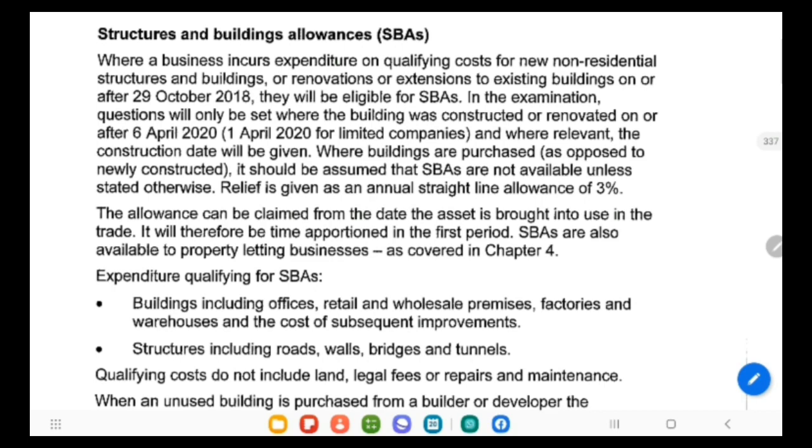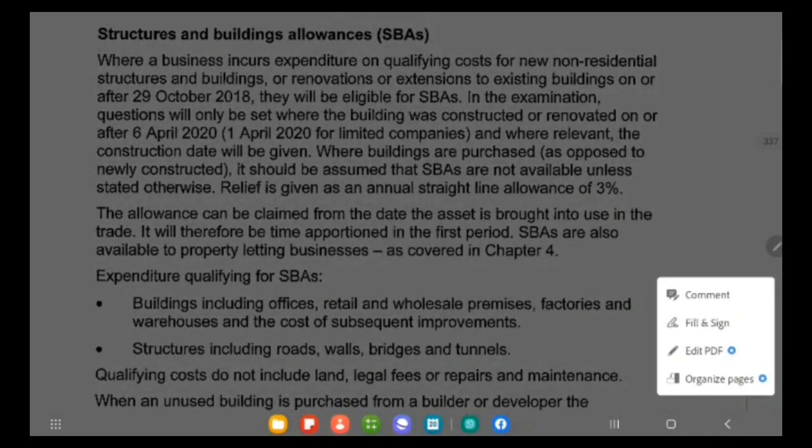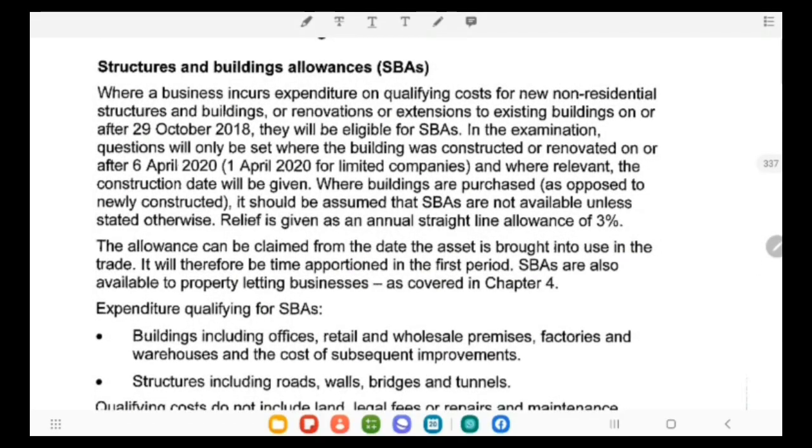Now the structure building allowance: where a business incurs expenditure on qualifying cost for a new residential or non-residential structure building, or renovation or extension to an existing building, on or after 29th October 18, they will be eligible for structure building allowance.